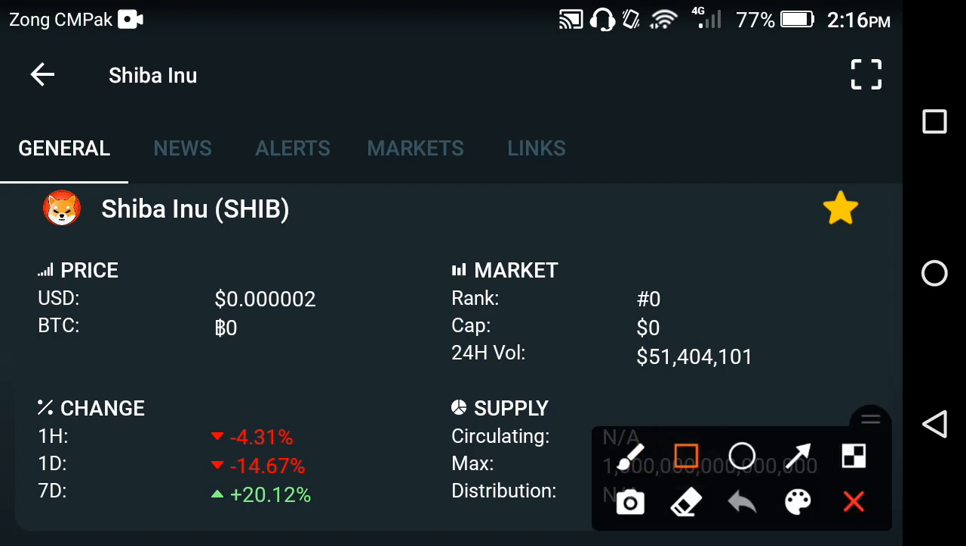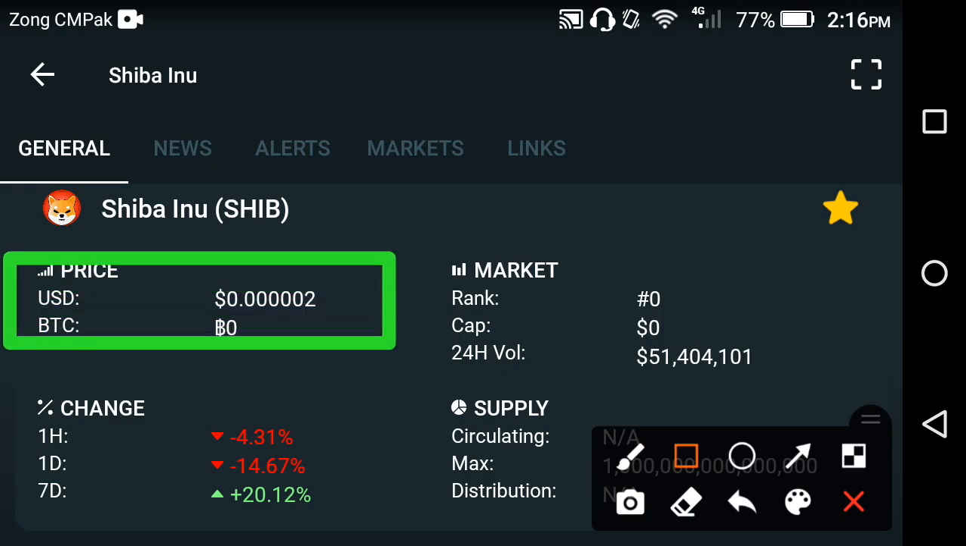First of all, we talk about the current price of Shiba coin. As you can see here, the current price of Shiba coin is about 0.000002 USD, friends. If you want to invest in Shiba coin, I think it's the best decision at this time. If we look at the price of Shiba coin, the price is very low, and low-priced cryptocurrencies give us a good amount of profit in the future, friends.